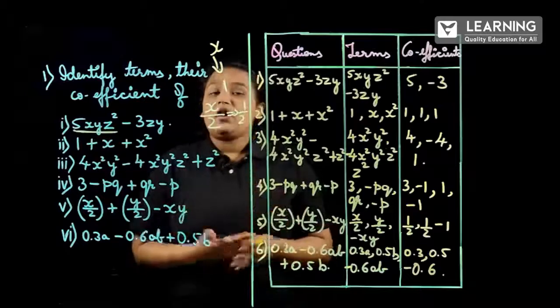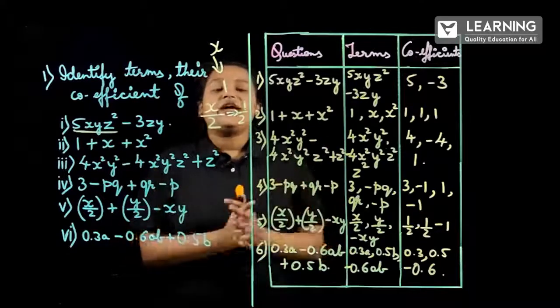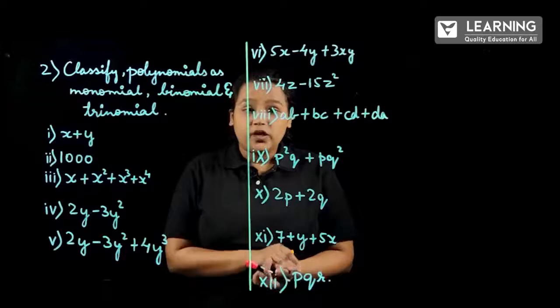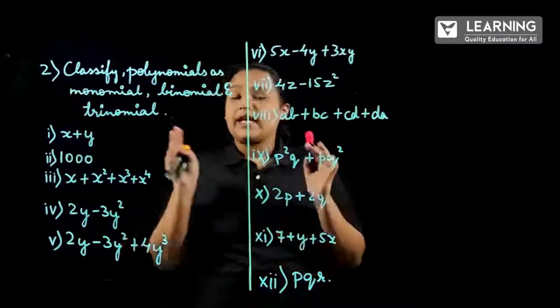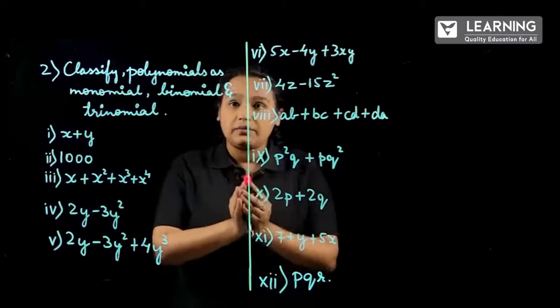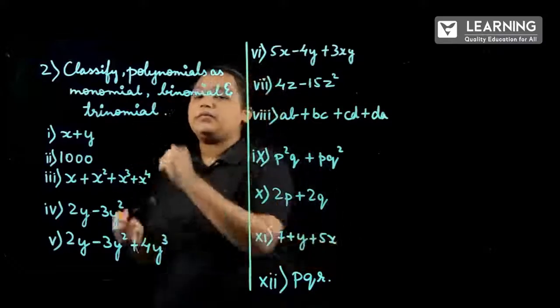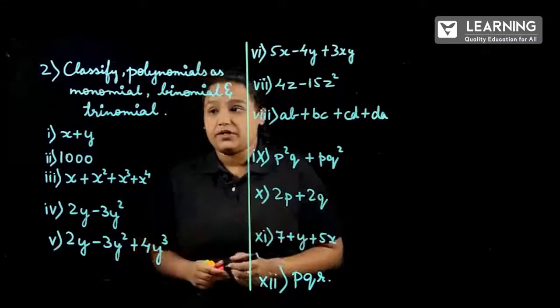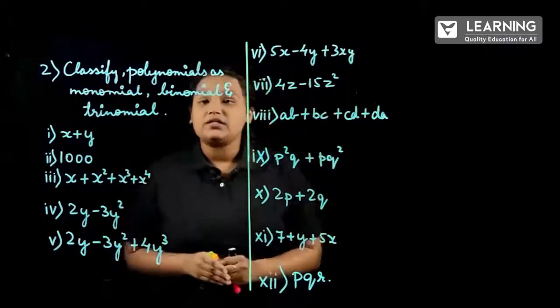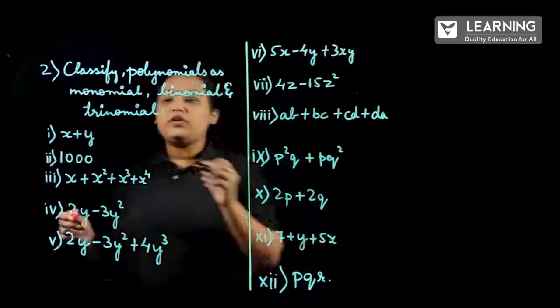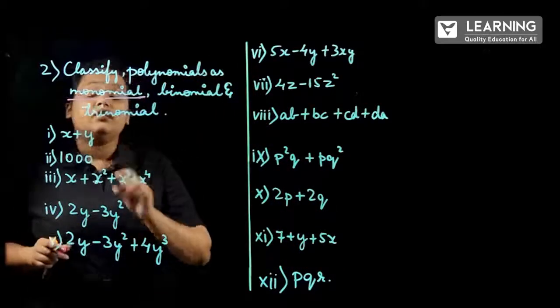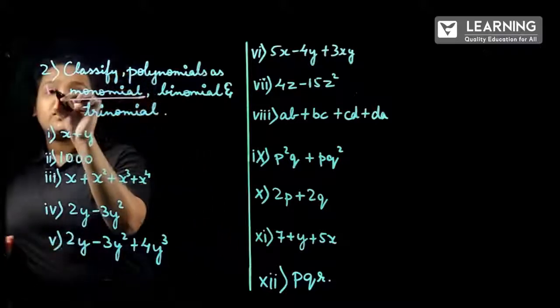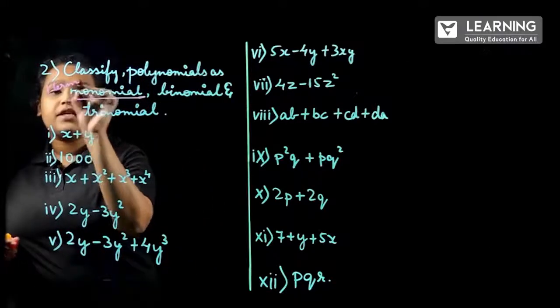Next question will be on monomial, binomial and trinomials. Here is the second question. What they have asked: we have to classify the following polynomials as monomial, binomial and trinomials. So here are the 12 questions which they have asked. So monomial means what? The expression which will be having one term, right?